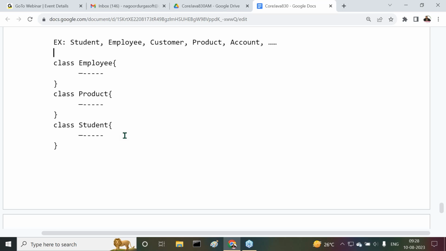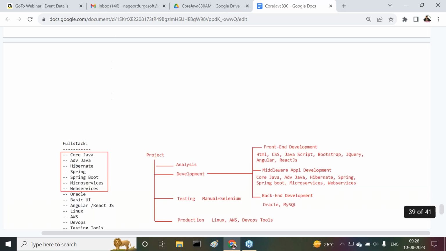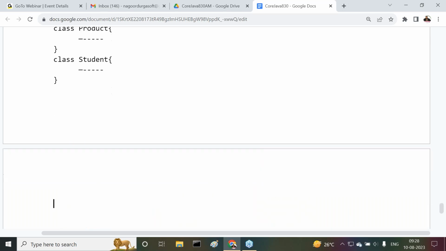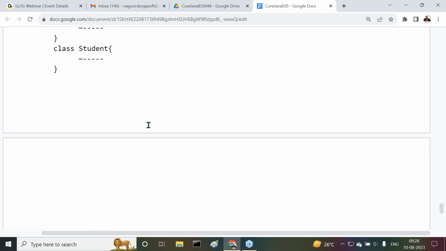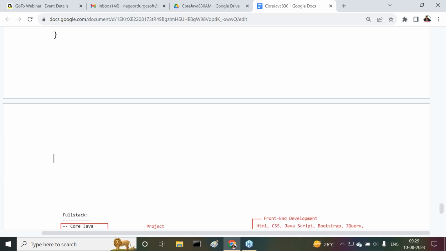Now the next one, after completion of this: how many classes can we write in our Java program? Do you have any limitations on the number of classes? No, we don't have any limitation on the number of classes.